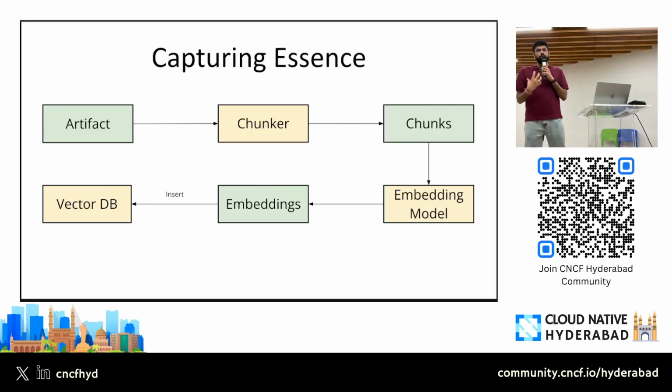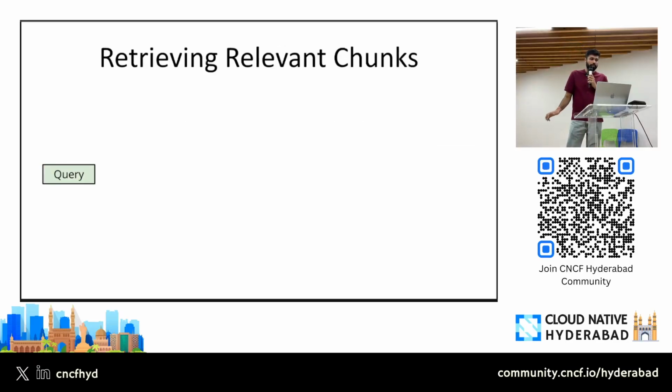So in this way, we are actually capturing the essence of my code base, that okay, this particular file is talking about authentication. It might not have auth related keywords in that file name or in the code base, but it's actually capturing the meaning. Now, we have captured the essence of my code base. So what's the next step? The next step is, how will you do the matching? How will you retrieve the relevant chunks?